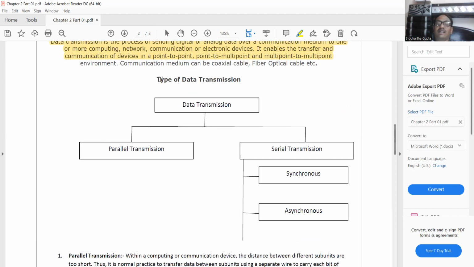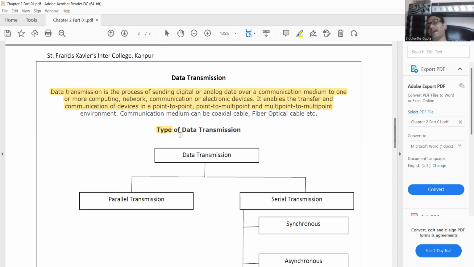Now, types of data transmission. There are mainly two types of data transmission: parallel data transmission and serial data transmission. This question can be asked: how many types of data transmission are there? You will easily say that there are two types, that is parallel data transmission and serial data transmission.